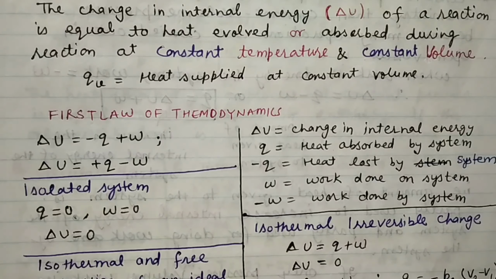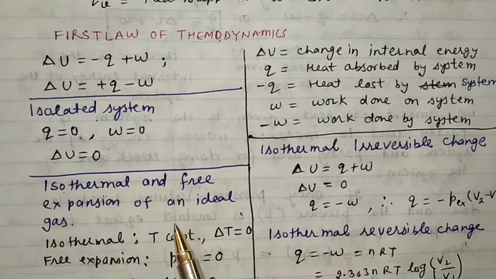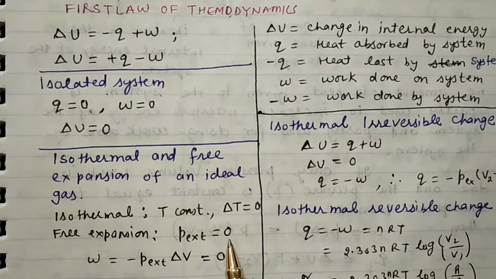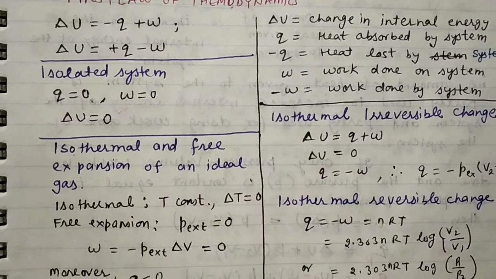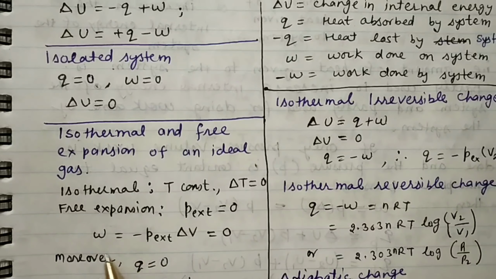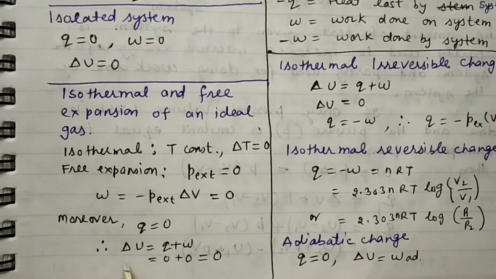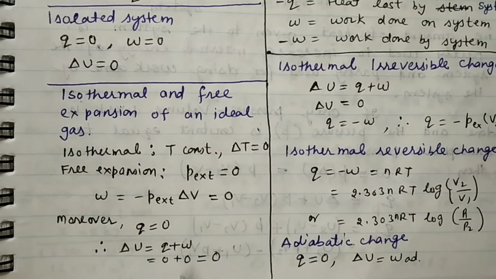Likewise, we have the free expansion. Already we have seen that in free expansion, external pressure will be 0, and due to this the work done will be 0. Moreover, Q is equal to 0. Just by putting the values of W and Q in the first law of thermodynamics, one can get delta U is equal to Q plus W. Q is 0, W is 0, so change in internal energy will be 0.